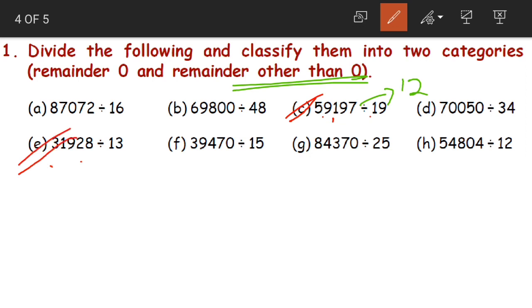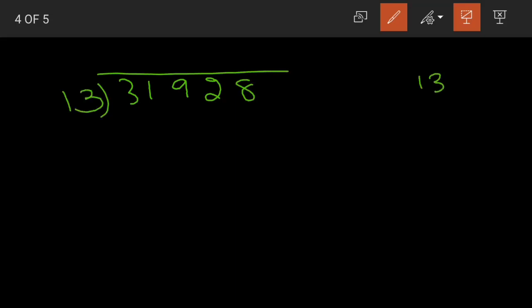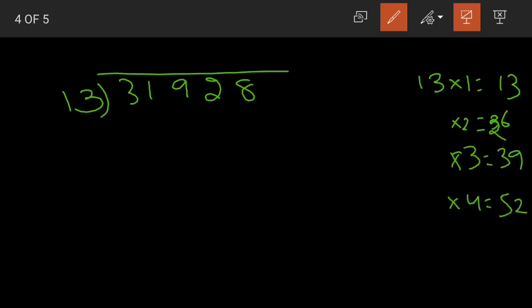Question number E. 31,928 divided by 13. Now again, first let us write the table. 13 ones are 13. 13 twos are 26. 13 threes are 39. 13 fours are 52. 13 fives are 65. 13 sixes are 78.